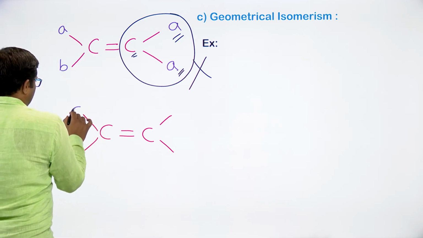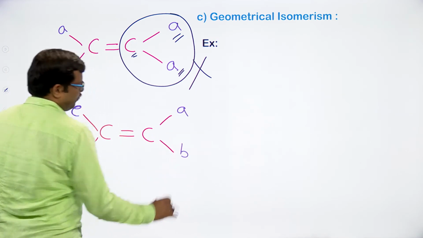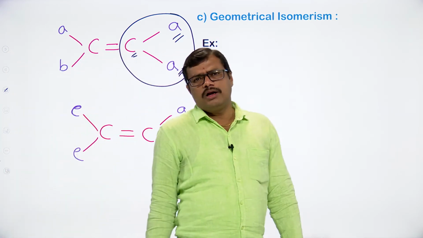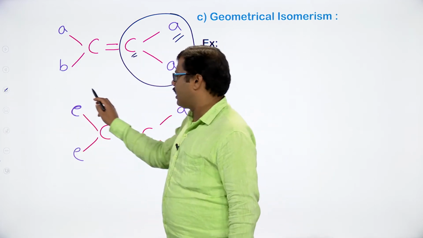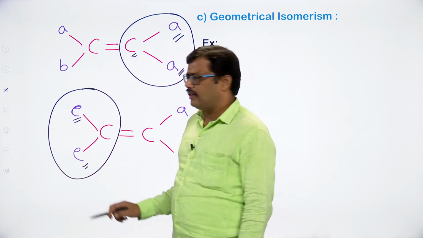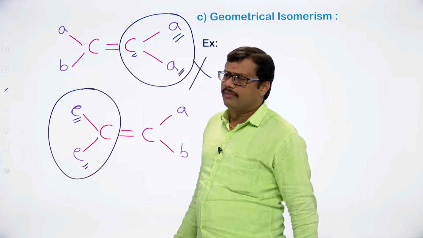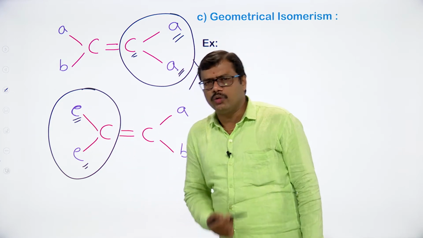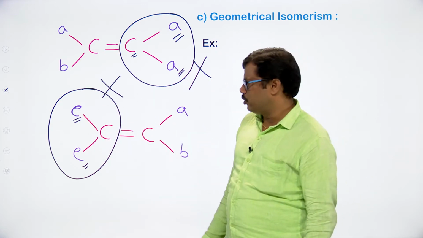If we have the attachment of, let us say, one E here, A and B here. So if we observe this molecule and on the first doubly bonded carbon atom at this particular location, we have one atom as E and other atom also E. So both the atoms are same on the doubly bonded carbon atom. So in this case also it is not possible to observe the geometrical isomerism.